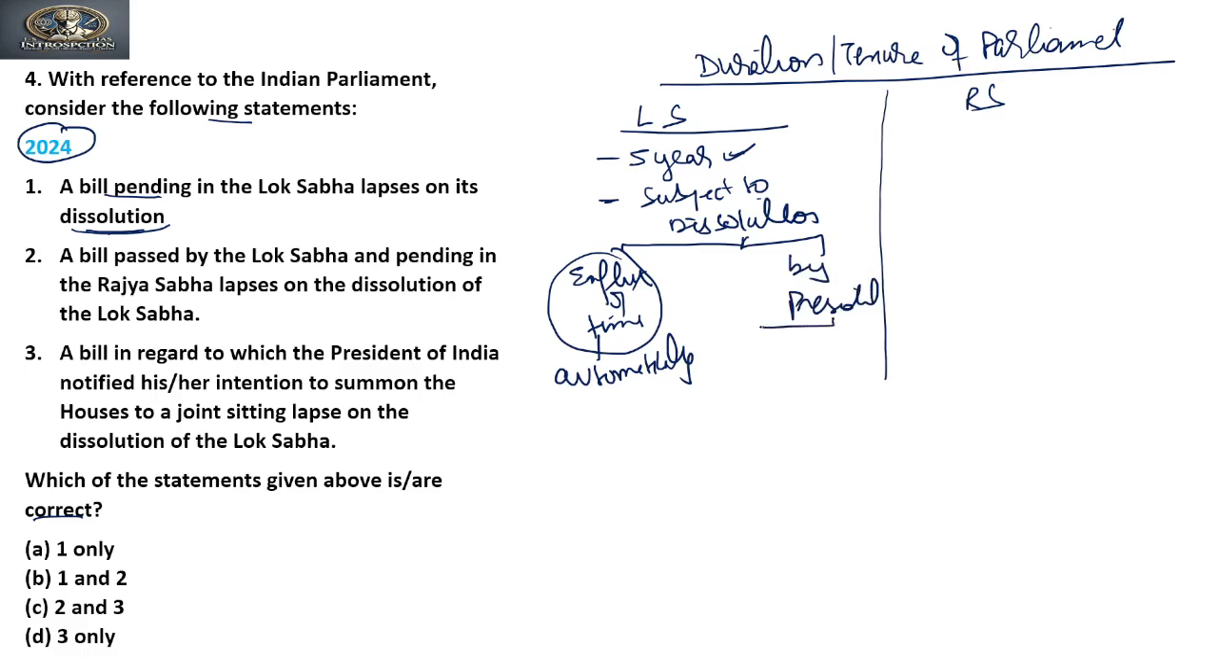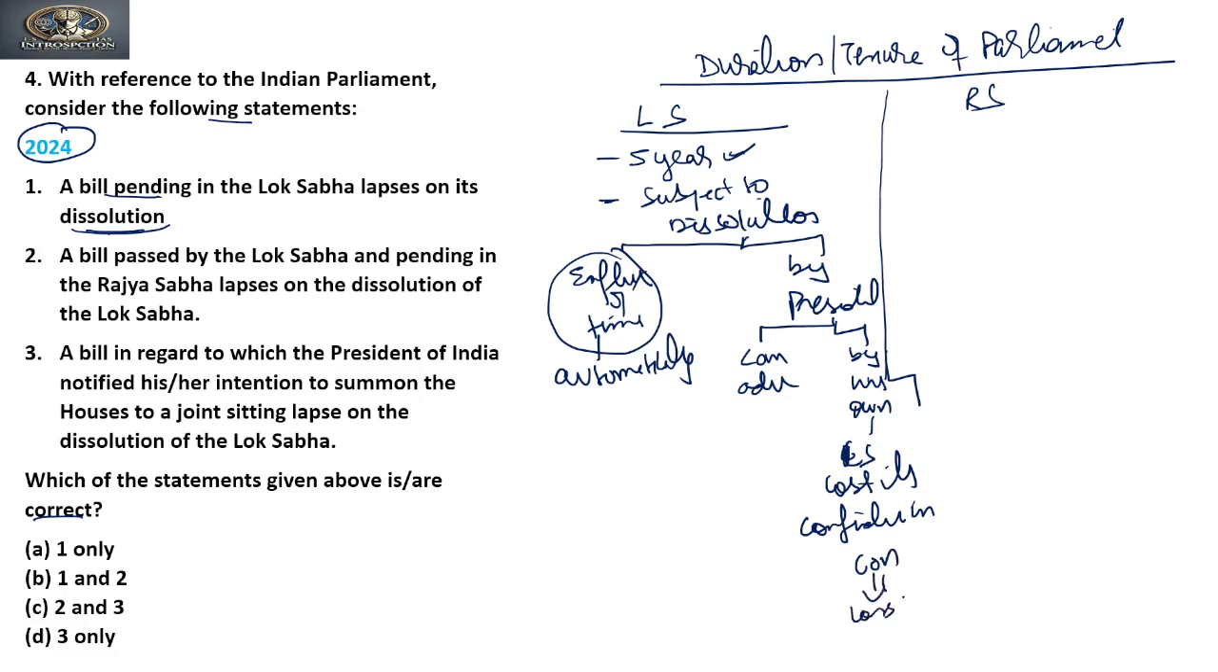Clear? Now this can be done by the President on the advice of the Council of Ministers or on his own. When can he do it on his own? When the House, that is the Lok Sabha, has lost confidence in the Council of Ministers. The Council of Ministers will lose its majority, and if it loses its majority, there is no Council of Ministers. So in that case, the President may dissolve the House. Clear? So the Lok Sabha is subject to dissolution.